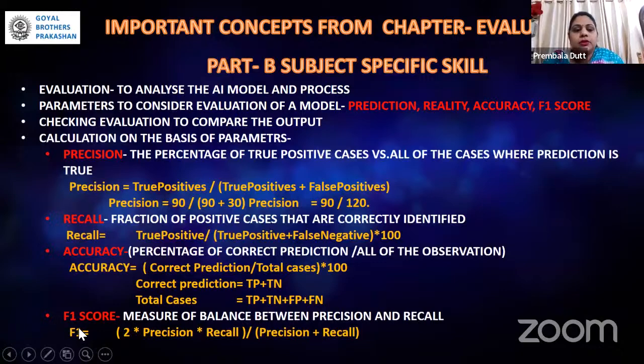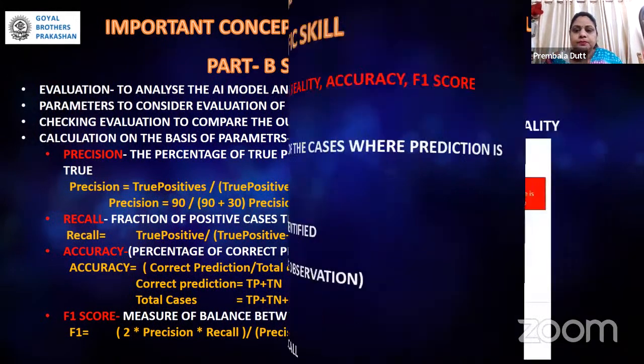The last parameter is called the F1 score, which is a measure of balance between precision and recall. So you know what is precision, you know what is recall. How to calculate? 2 into precision into recall upon precision plus recall. Once you put all of them together, you will find the F1 score for the same.